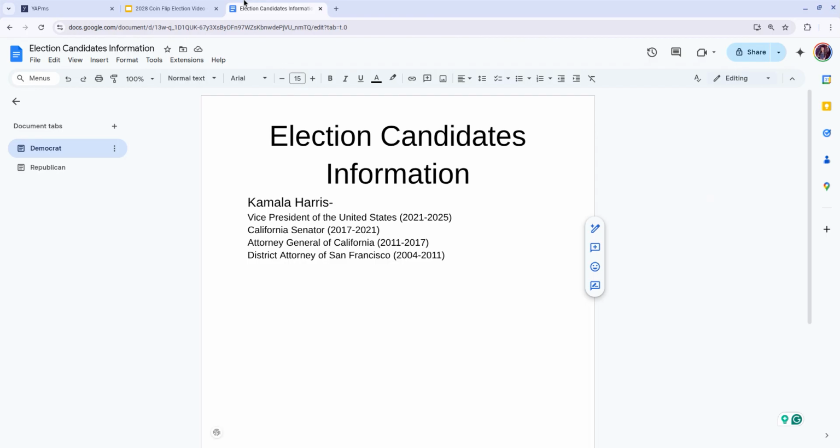Kamala Harris, Vice President of the United States from 2021 to 2025 under President Joe Biden. California Senator from 2017 to 2021, Attorney General of California from 2011 to 2017, and District Attorney of San Francisco from 2004 to 2011.